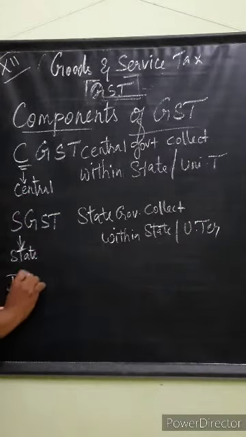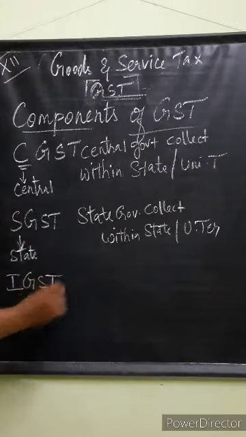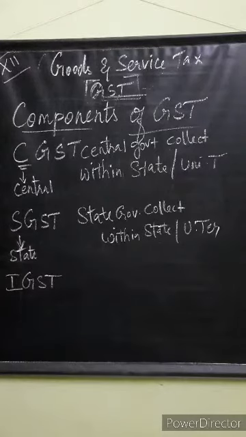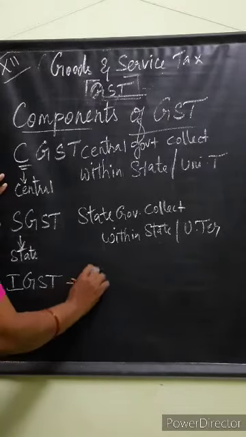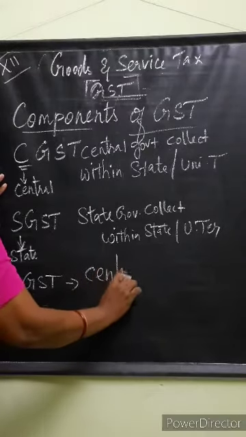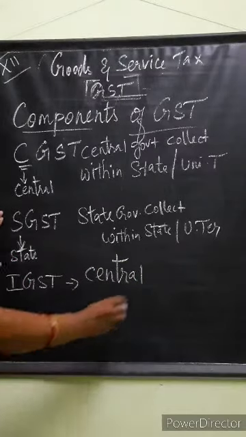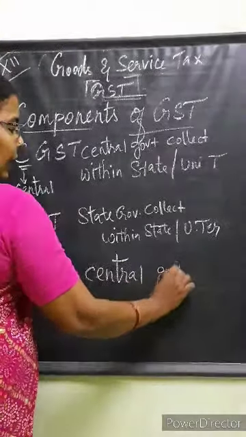Then IGST, that means Integrated Goods and Service Tax. It is collected by the central government. When will they collect?